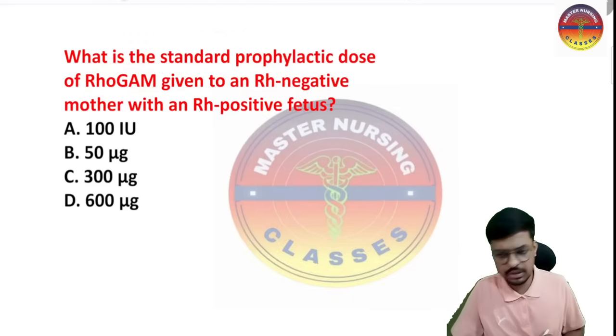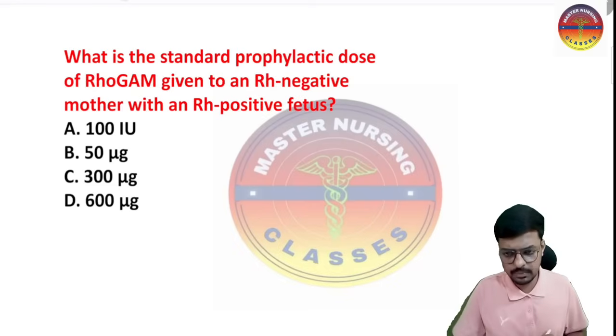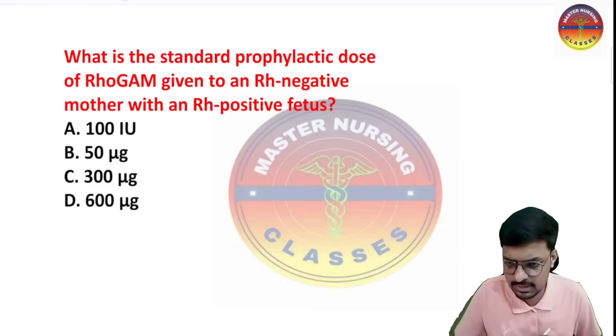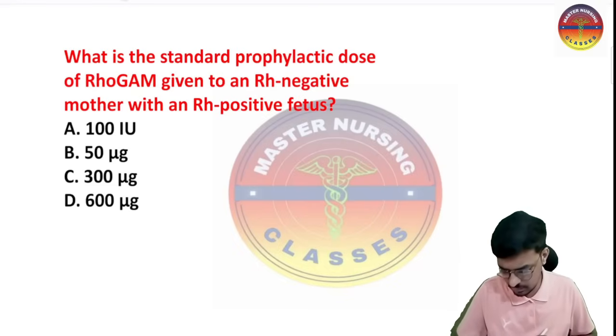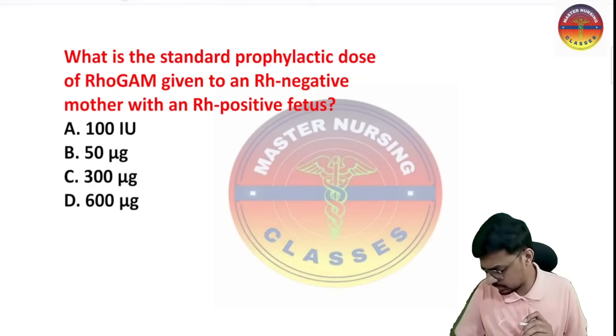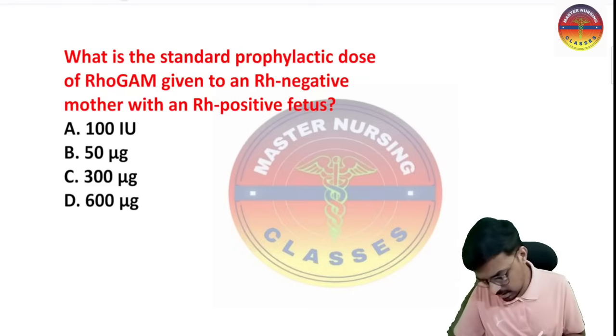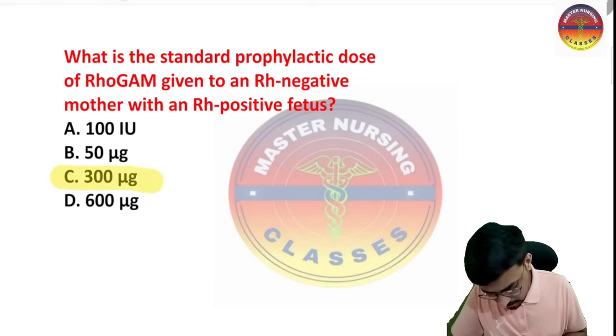Option A, 100 international unit. Option B is 50 microgram. Option C is 300 microgram, and option D is 600 microgram. So what is the correct answer? The correct answer for this one, again, one more time, every one of you is rocking. Very good, 300 microgram is the dose.